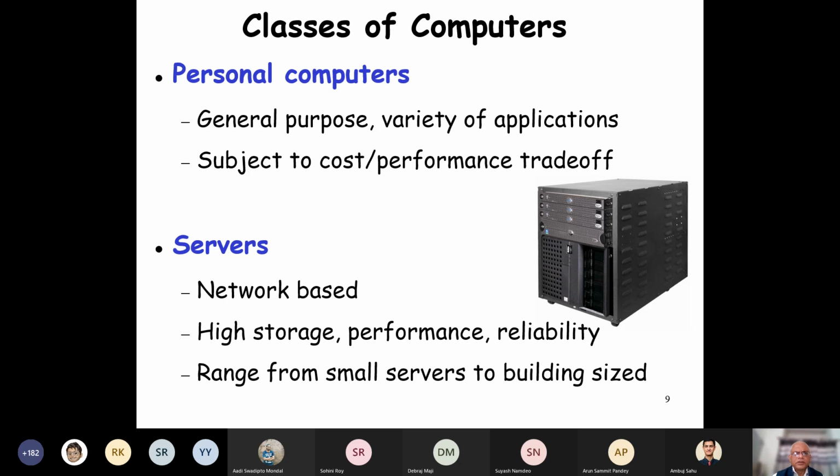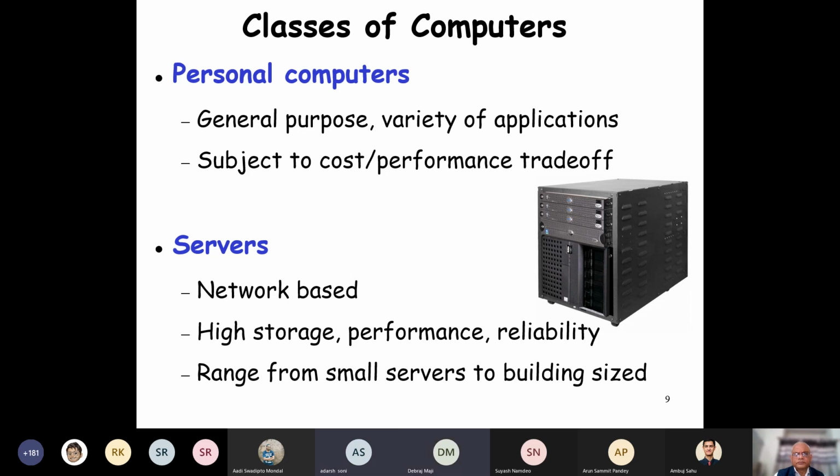In the book. The personal computers and the servers, what is the difference? Can anybody tell how a server is different from a personal computer? Sir, the server has a very large storage. So others say the server has a large storage. So if we attach a very large storage, terabyte storage, to our desktop, will it become a server?